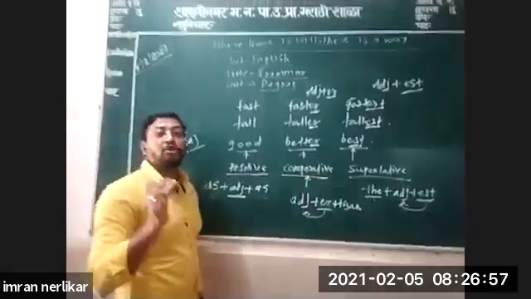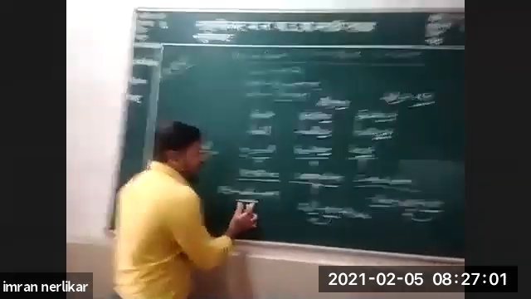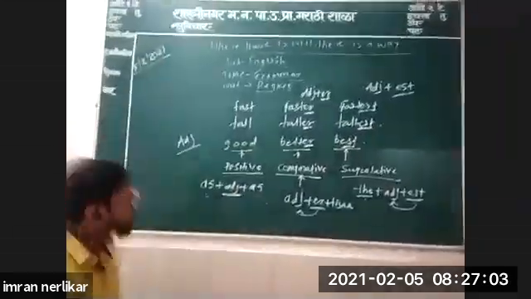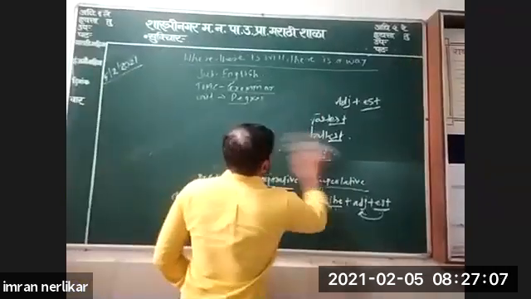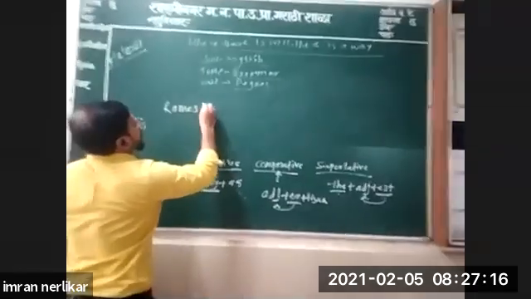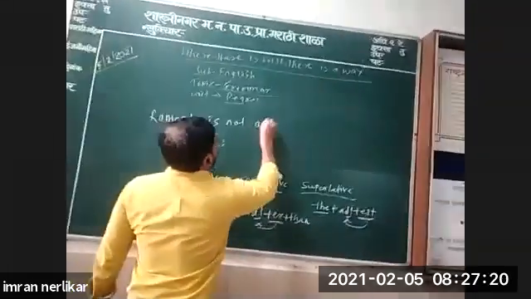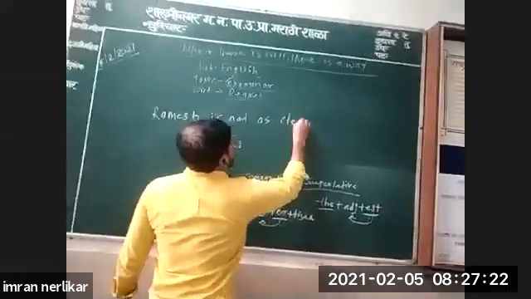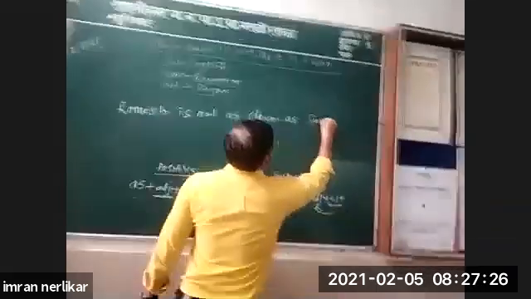We are using the positive degree. As adjective as. See, Ramesh is not as clever as Suresh.